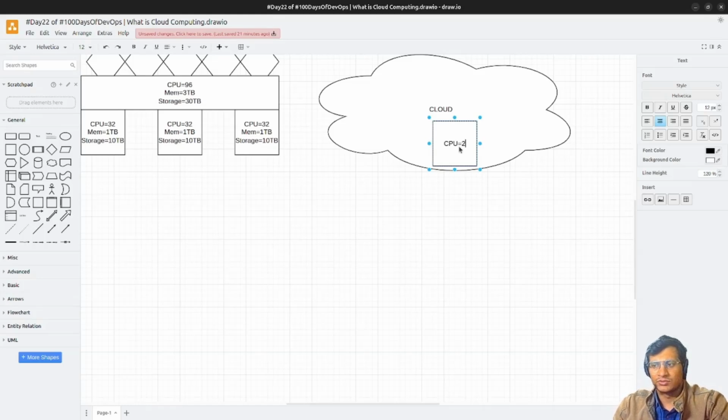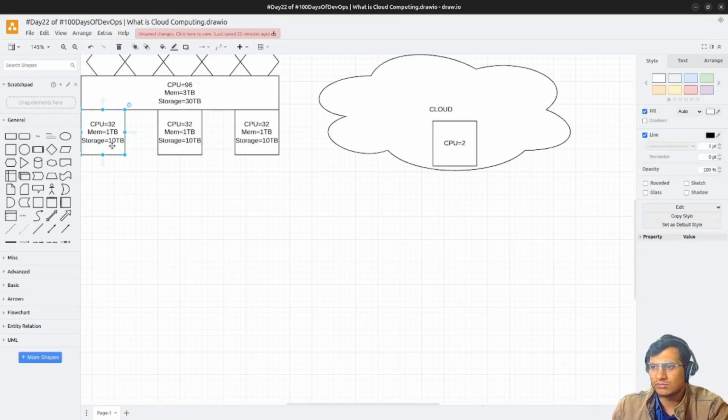There is no need, like, suppose I have purchased these three servers, and now I only require one, or not even one. My current compute consumption is only 4 CPUs getting used. So others are a total waste. And you have to be future ready in case some spike comes up. So that's why we use cloud computing.